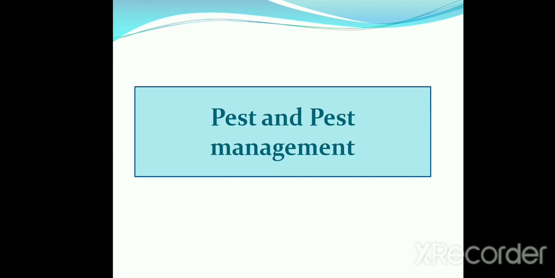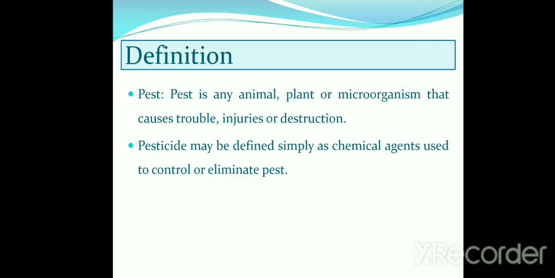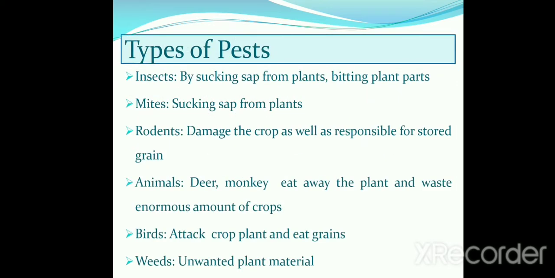Now, the second topic, that is pest and pest management. What is a pest? A pest is any animal, plant or microorganism that causes trouble, injuries or destruction. Pesticides means a chemical agent used to kill the pest. Now there are different types of pest.